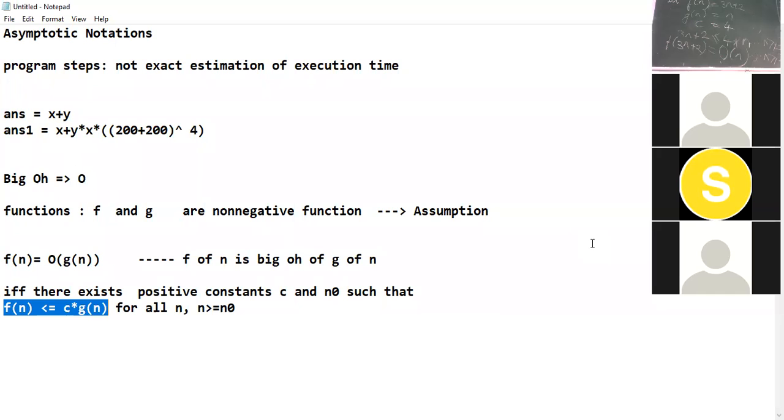Ma'am, then over here it should be 3n plus 2 only. Then why have you written it in brackets? Yes, on the left side. Yes, here it must be only 3n plus 2. Yes, you are correct. 3n plus 2 is equal to O of n. Understood? When n is greater than or equal to 2 and c equal to 4.